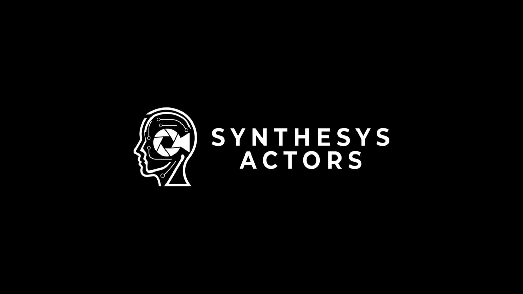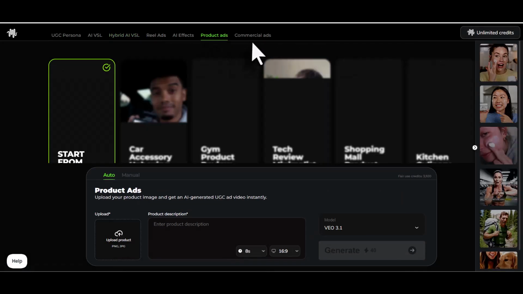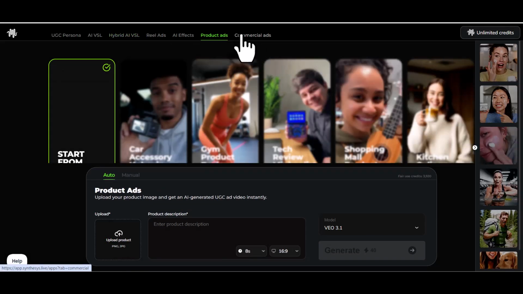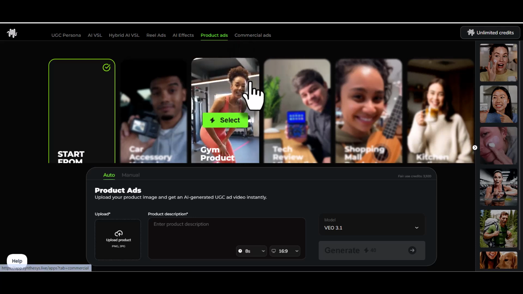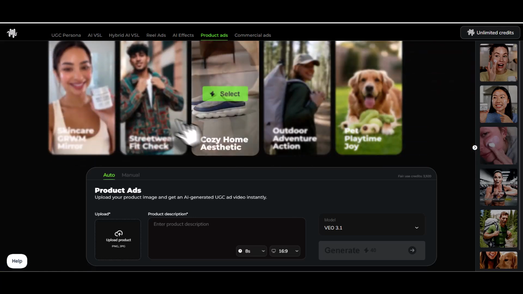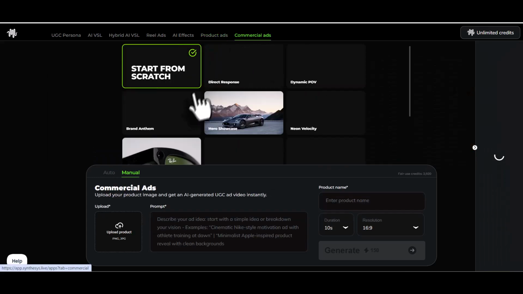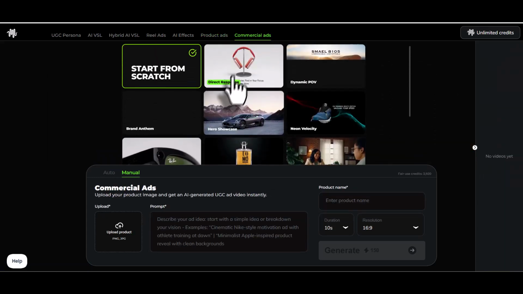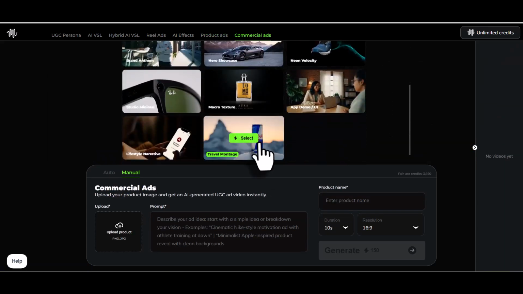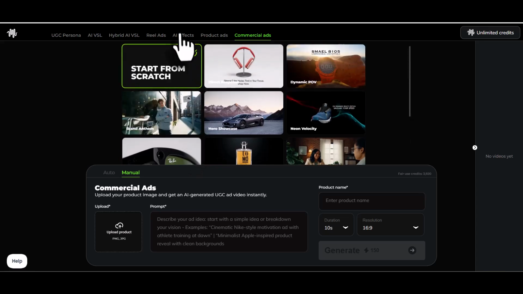What you're about to see is not another AI talking head generator. This is not just a real creator. And this is not just a VSL builder. What you're about to see is the first AI system that makes complete video funnels possible using one consistent AI actor. That means traffic videos, retargeting videos, and full long-form video sales letters that actually close, all structured using proven marketing frameworks, all created from a simple prompt, URL, or file.